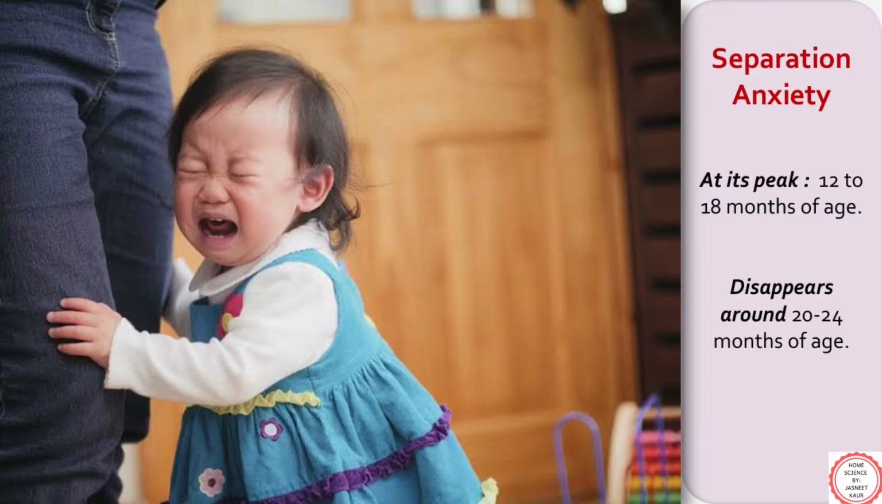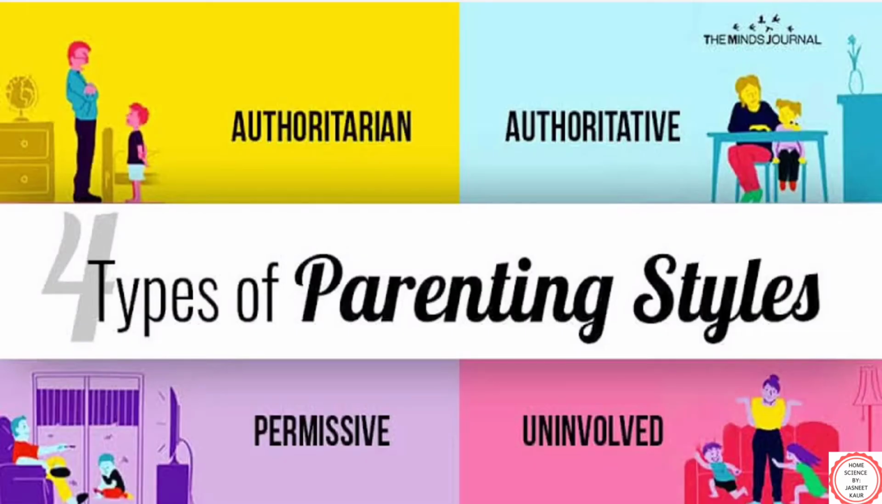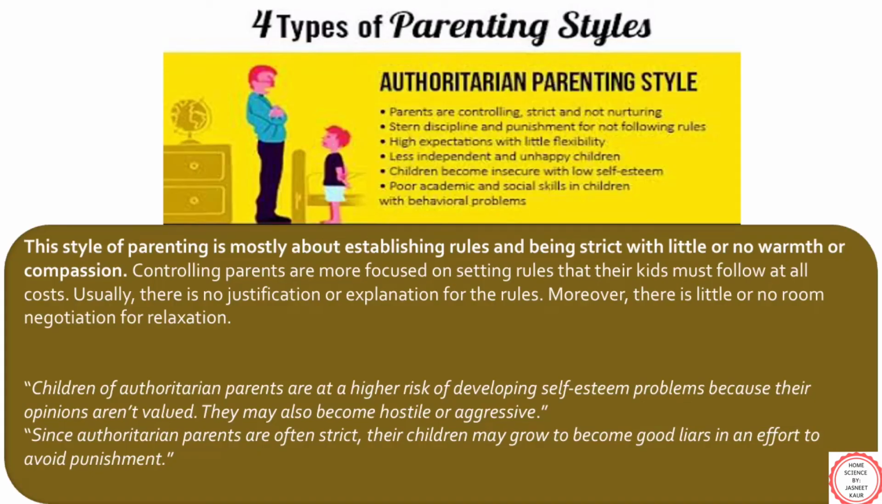Now after this, let's talk about one of the most important topics, that is the types of parenting style. Parenting is the process of raising the child or bringing up the child, also known as child rearing. While talking about the ways of parenting, we generally consider different patterns like authoritarian, authoritative, permissive, and uninvolved parenting. As per the first parenting style, which is authoritarian, parents are more controlling, strict, stern, and disciplined.